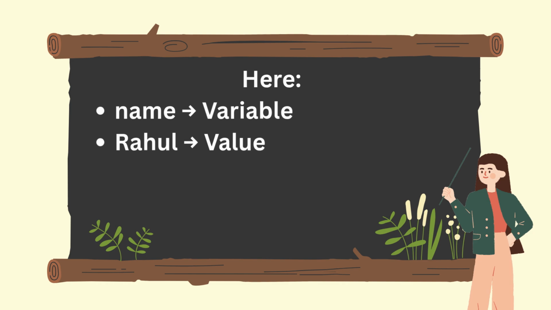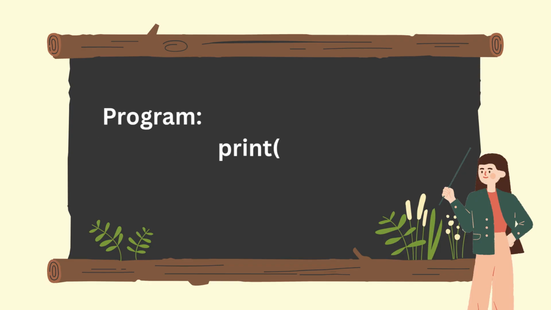Now, whenever we use the variable name, Python will remember the value Rahul. Let's display it. print(name). Output is Rahul. Think of variables as labels attached to boxes. The box contains the data and the label helps us find it easily.